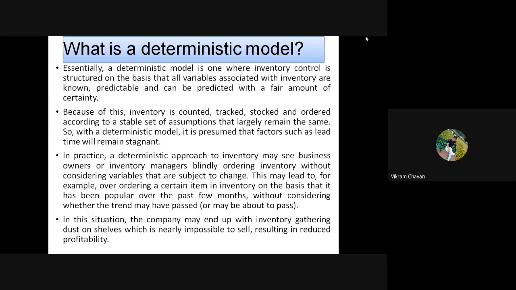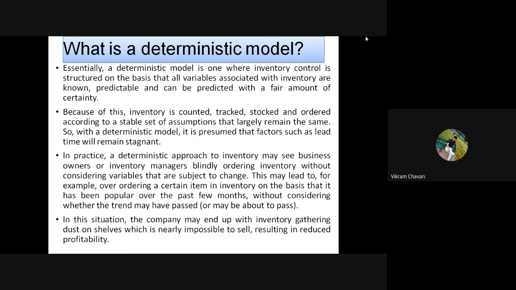Okay, this deterministic model does not consider the trend of the product in the market. This deterministic model does not consider the seasonality of that particular product. Seasonality means what? According to the season, the demand of the particular product goes on changing. That is nothing but seasonality. So these are the lacunas of the deterministic model.